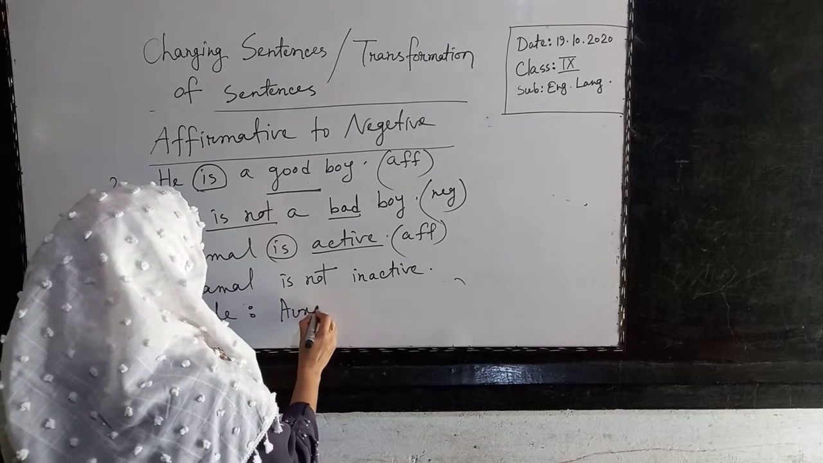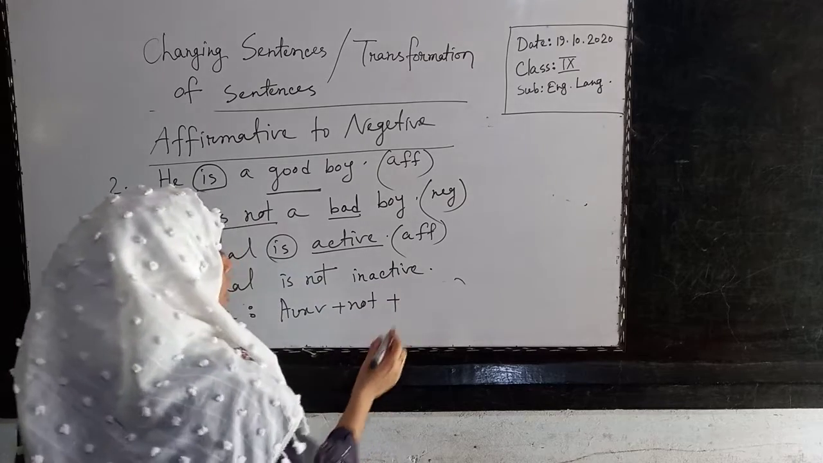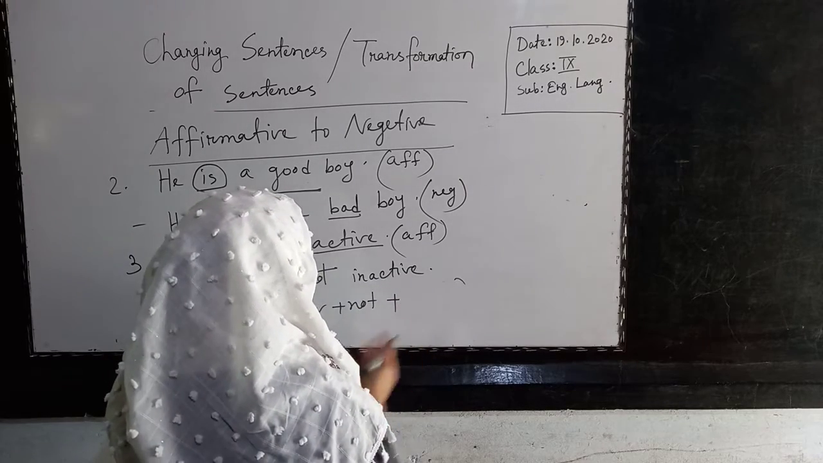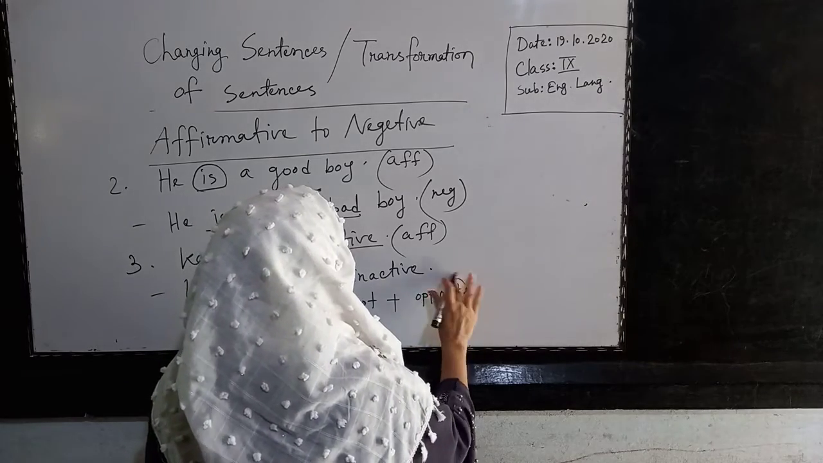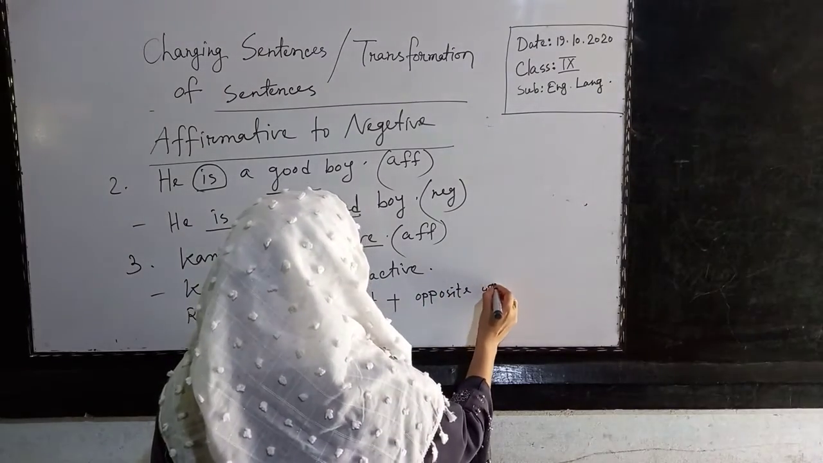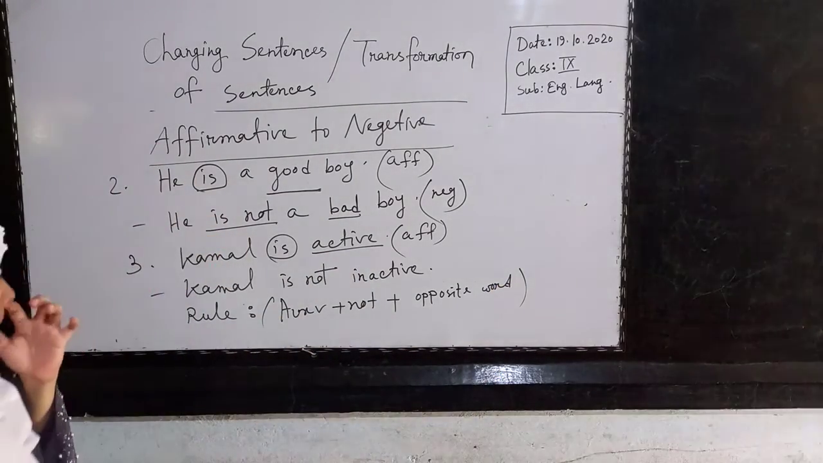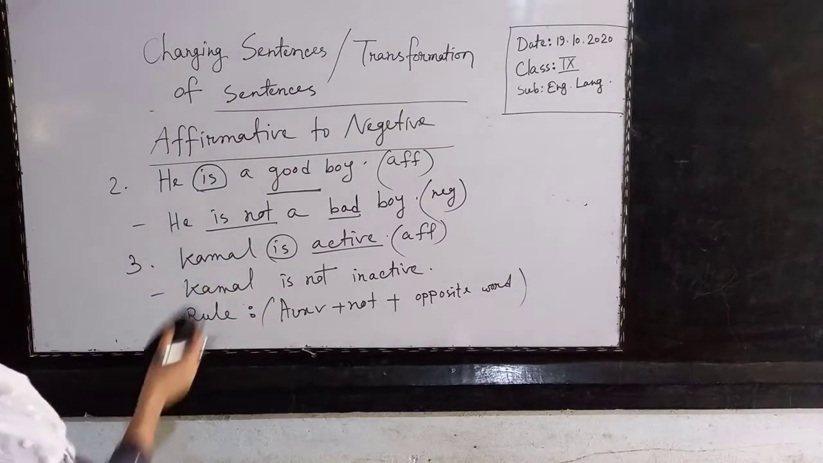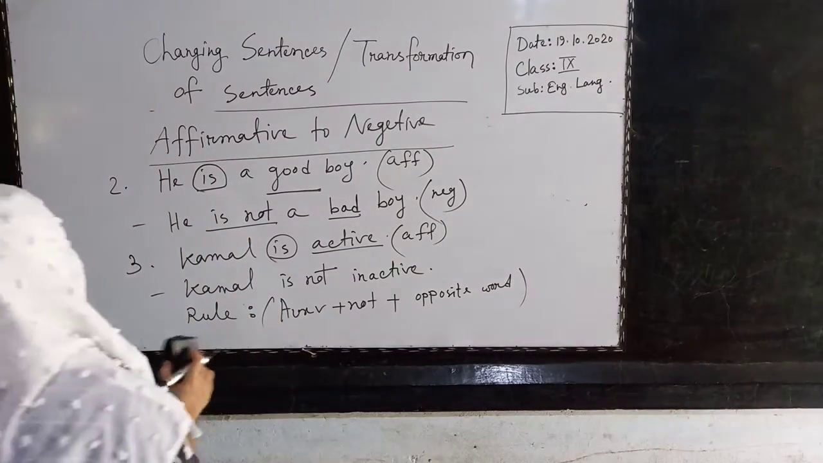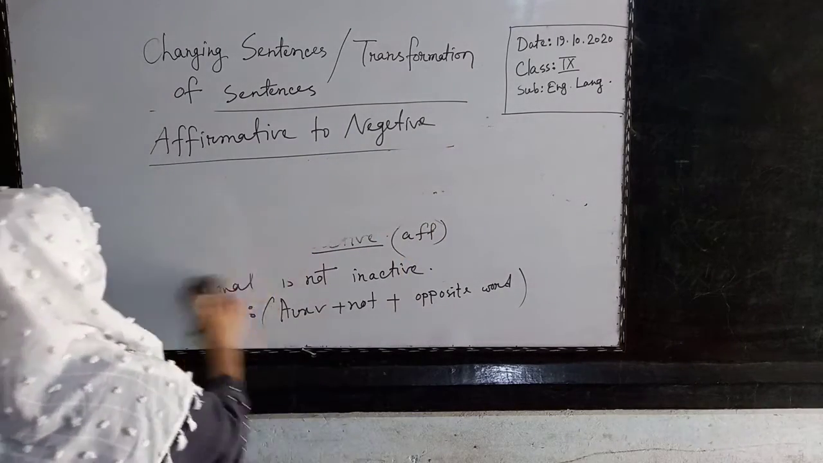Auxiliary verb plus not plus the opposite word of the keyword. This is the rule in such type of sentences. If you see such type of sentences, then you will make them negative in this way. But there are some other rules also.